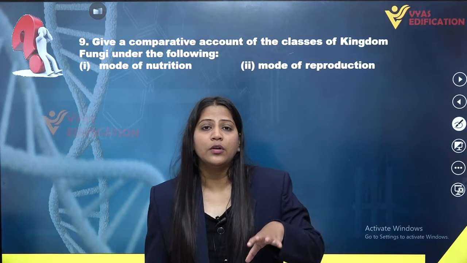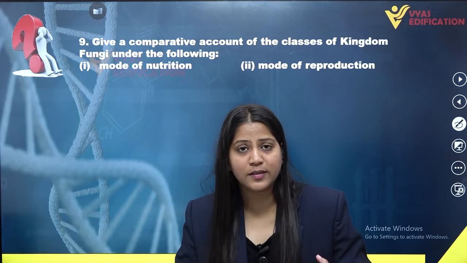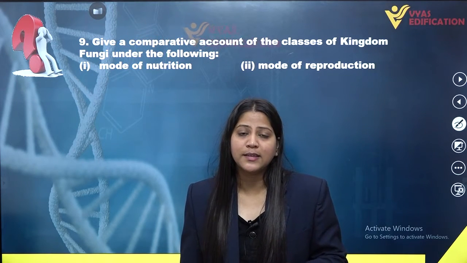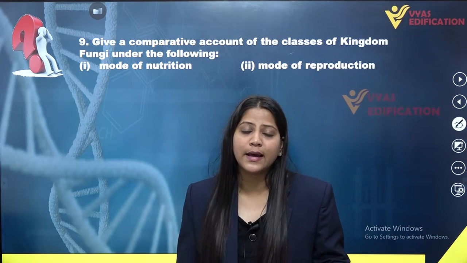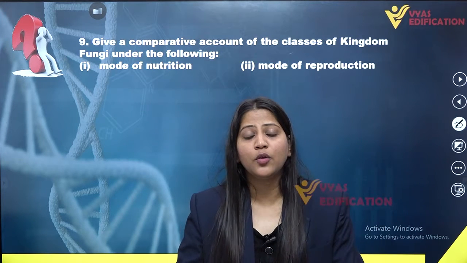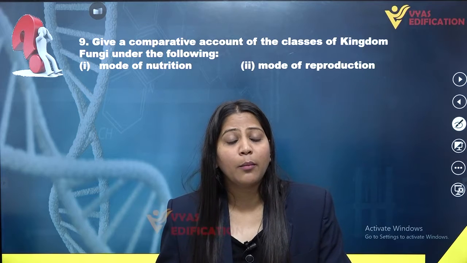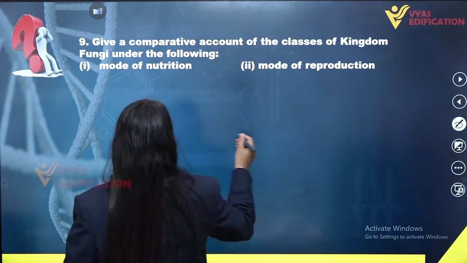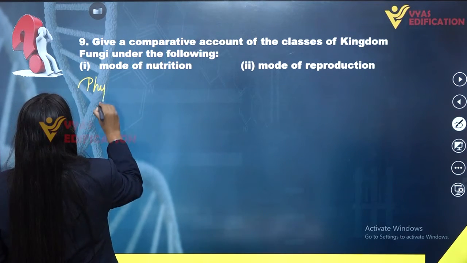Sexual reproduction in Phycomycetes can be isogamous, oogamous and anisogamous, which results in the formation of thick-walled zygospores. So this is all about Phycomycetes. Now we will write the first class of kingdom fungi, that is Phycomycetes, here.